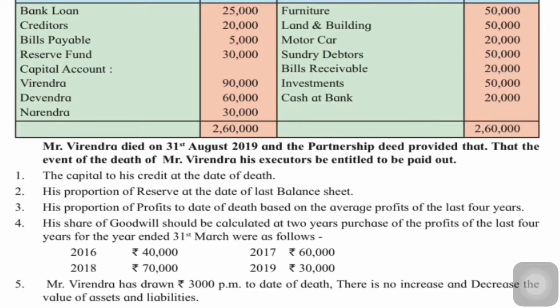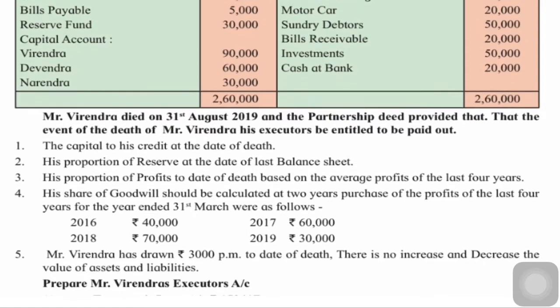Virendra has drawn rupees 3,000 per month till the date of his death. So 3,000 into 5, so 15,000 on the debit side. There is no increase or decrease in the value of assets and liabilities. So you are not required to prepare revaluation account. There will be no revaluation profit or loss. Prepare Mr. Virendra's executor's account.